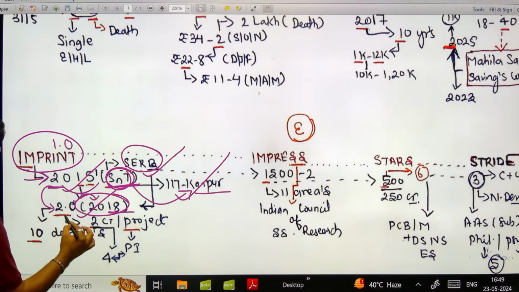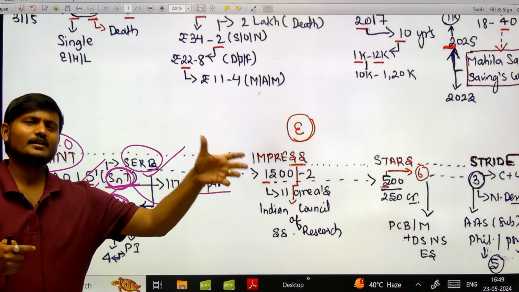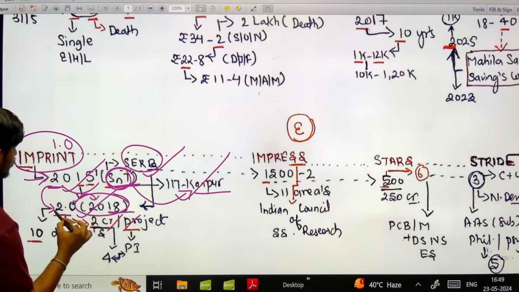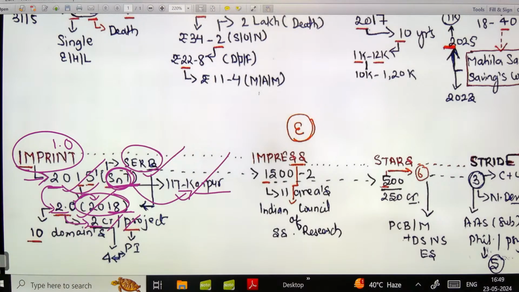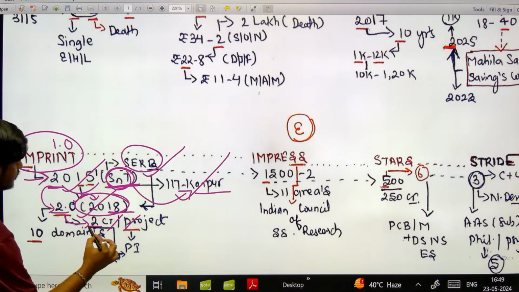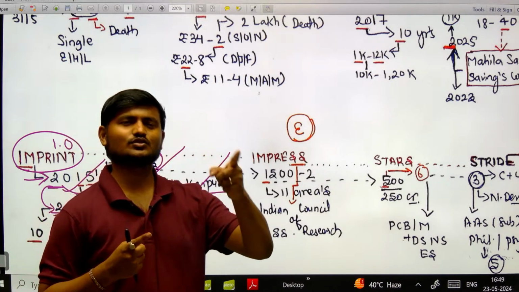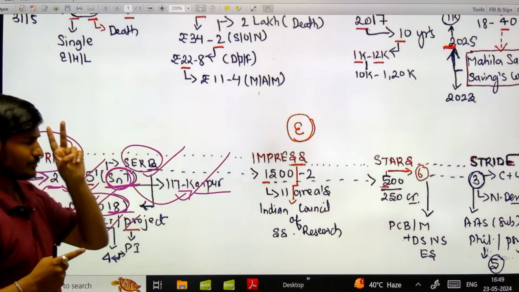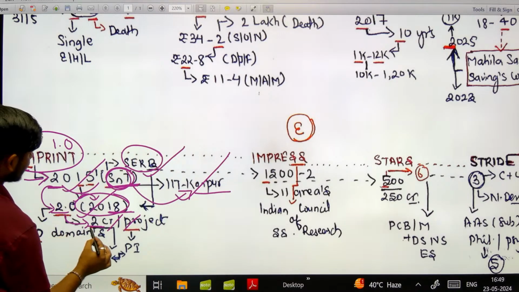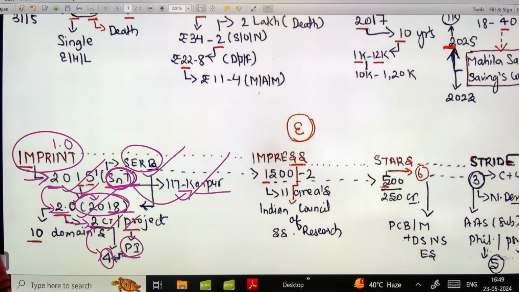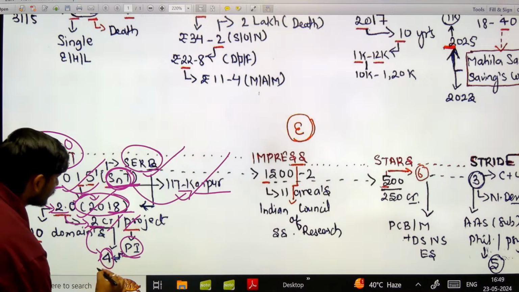Now from among this 2018 and 2.0, you can remember that the average cost the government is planning to invest under any number of research that would be done under imprint is 2 crore per project. So 2 and 2 got interlinked and now you were able to remember that okay, 2 crore का investment लगेगा। Okay, now from among these two you can easily remember that there was a multiple of 2 that was also involved under imprint scheme. That is imprint scheme के अंदर 2 का multiple भी involved था, तो 2 का multiple है 4। That is the number of years the principal investigator should be working before doing what?